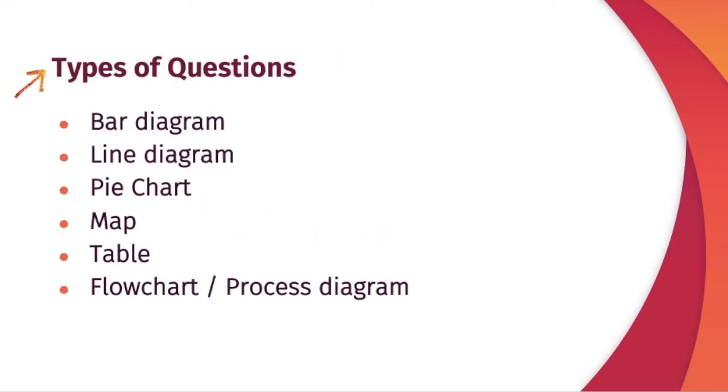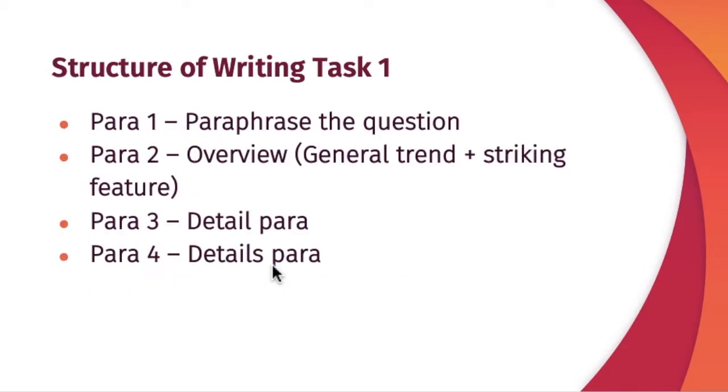Writing Task 1 of Academic can be a bar diagram, line diagram, pie chart, map, table, flow chart or process diagram. So today, the overall structure of any type of Writing Task 1.